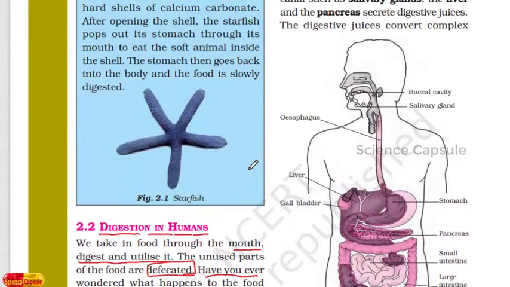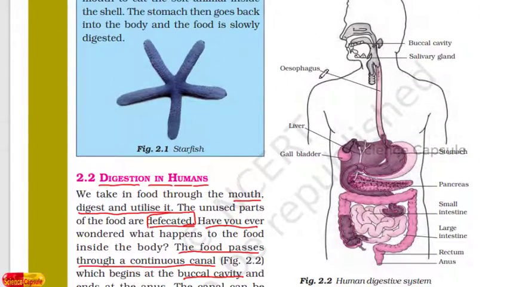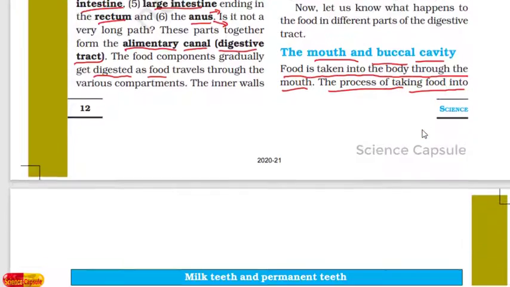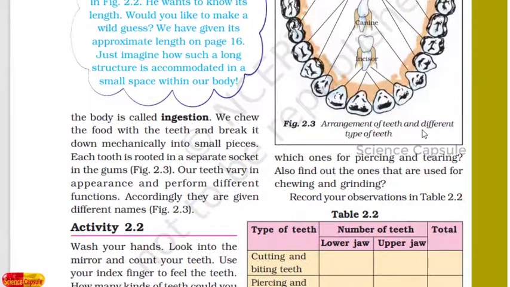Students, this is our human digestive system as you can see here. Let us start with the mouth, that is the buccal cavity. As we know, the food is taken into the body through the mouth. Got it? The process of taking food into our body is known as the ingestion process. So here we call it ingestion. What is ingestion? Ingestion is a process in which food is taken into our mouth. This is the first step in the digestion process.